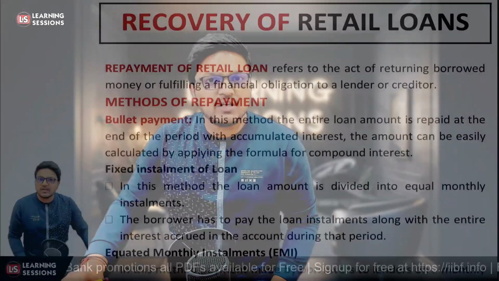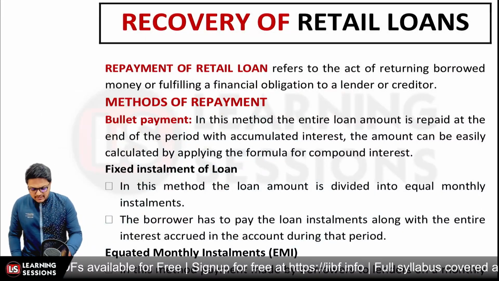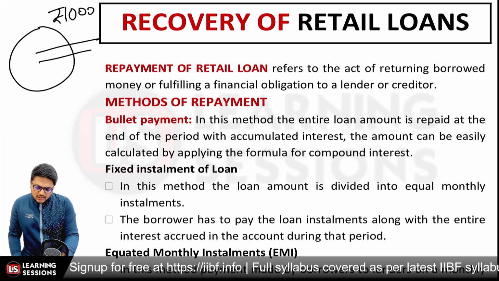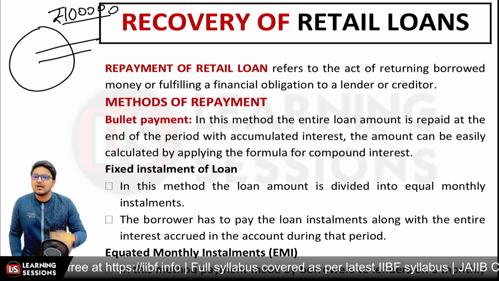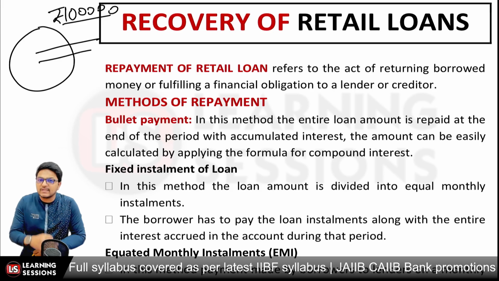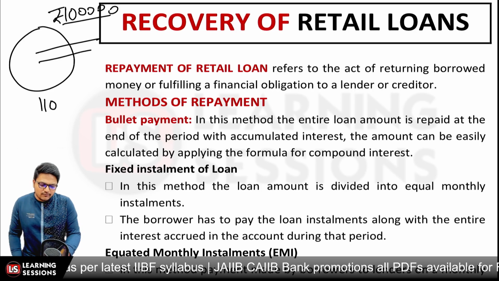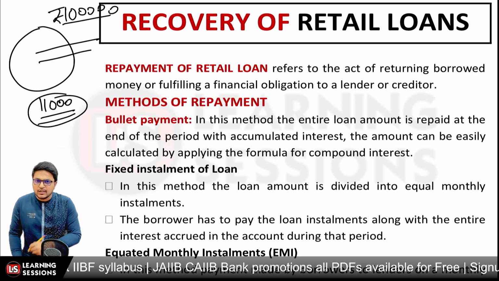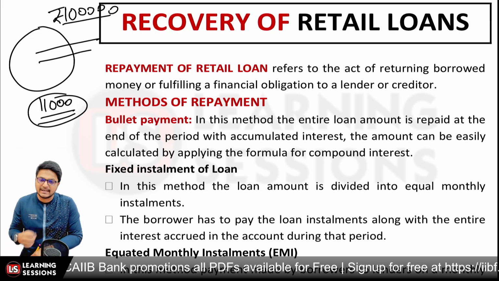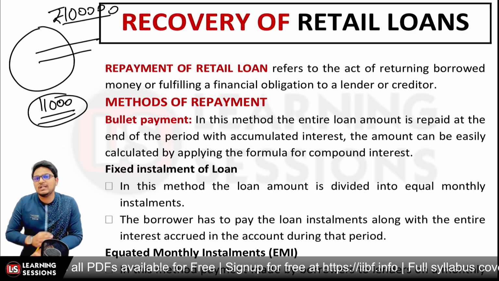So let's start the session, and it's related to the recovery of retail loans. Now, what do you mean by recovery? Let's say we have given a debt of rupees 1 lakh and there was a repayment schedule. Repayment schedule means that the borrowed amount was to be paid in a certain number of installments. Let's take the case that the EMI was fixed at rupees 11,000 for the next 10 months. In that scenario, 11,000 rupees are to be paid every month for the next 10 months. That is a repayment schedule, and if there is any default in the same, that is said to be a default in payment, right?